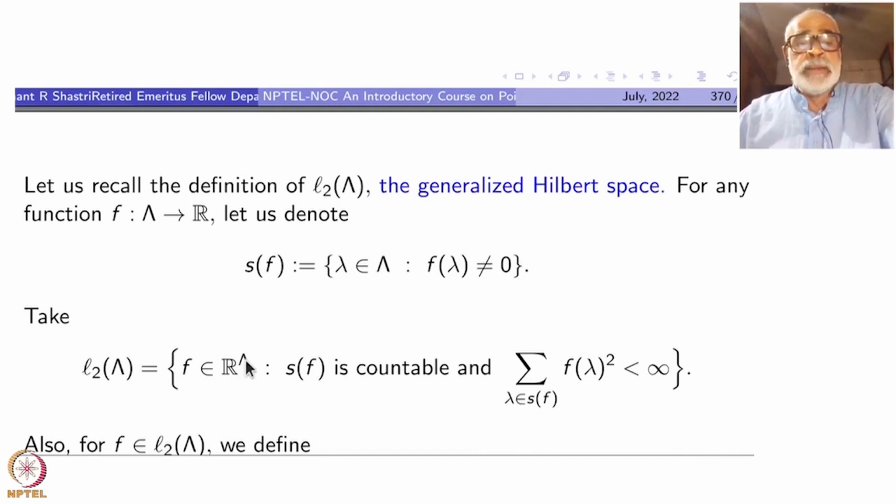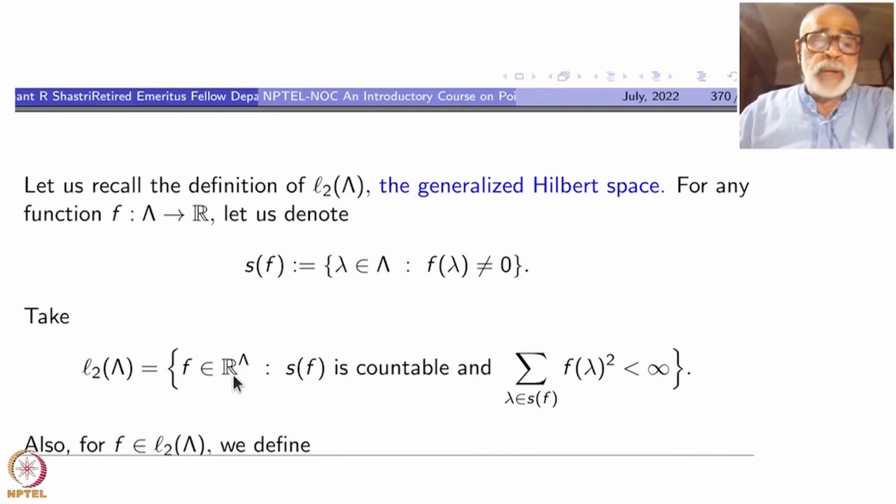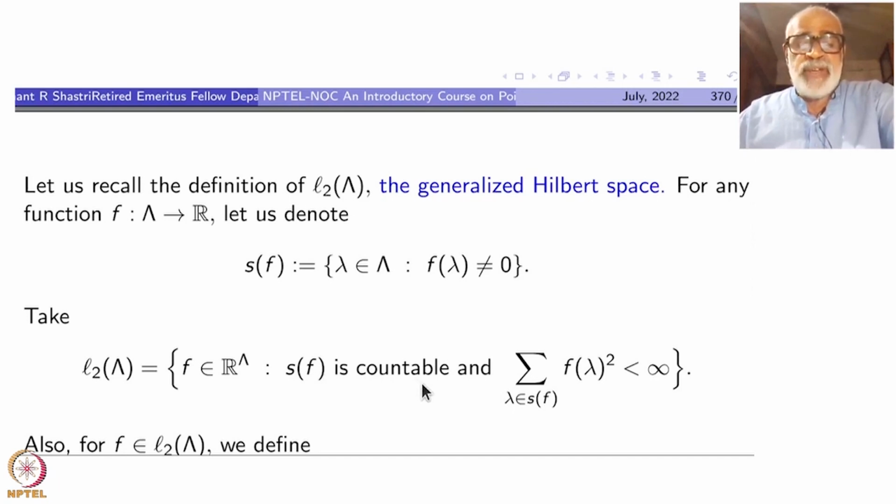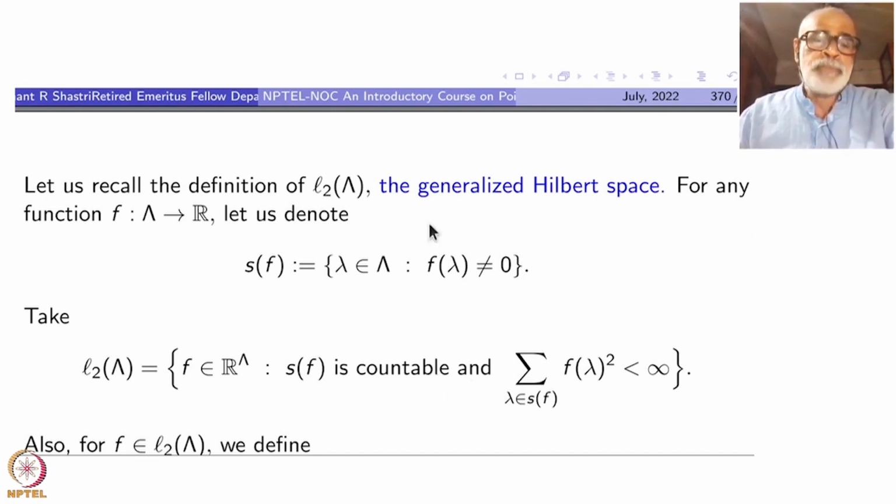Take L2(Lambda), the collection of all functions from Lambda to R such that S_f is countable, and when it is countable, look at the sum of all the f(lambda) squares. The sum total of that is finite. So these are square summable functions. That is the terminology.